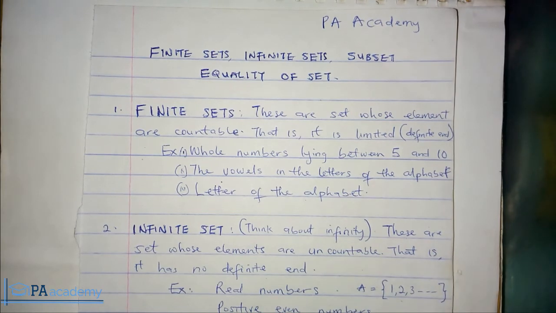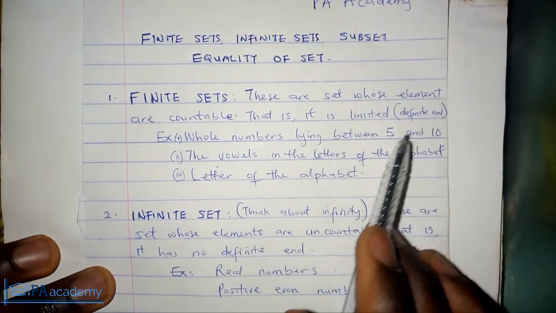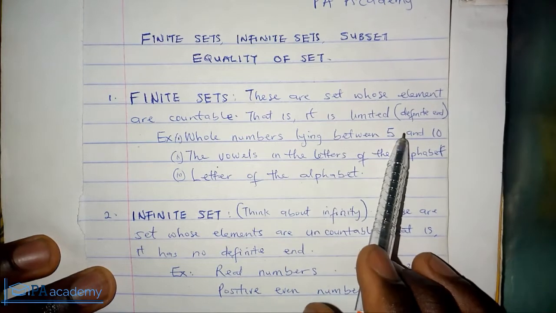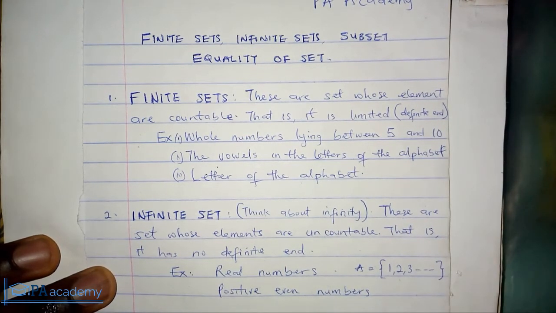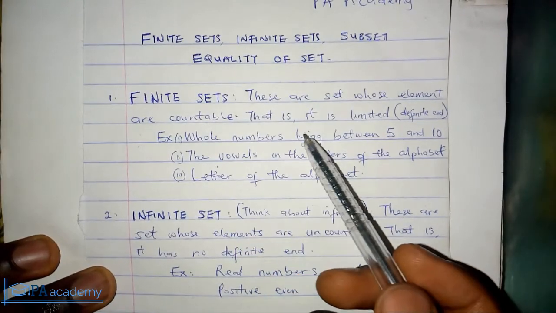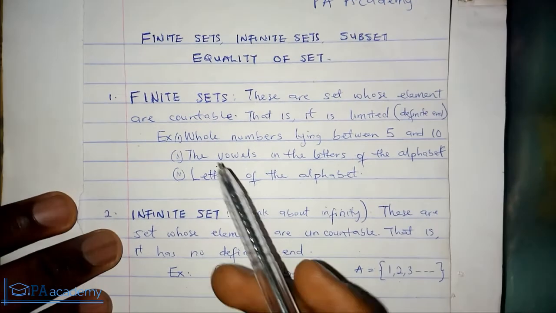So what do we mean? The first one is finite sets. These are sets whose elements are countable. That is, it is limited, with a definite end. Let me say it again: these are sets whose elements are countable, that is, limited. So when we talk about a finite set, that means the elements are known and well defined. An example is what?